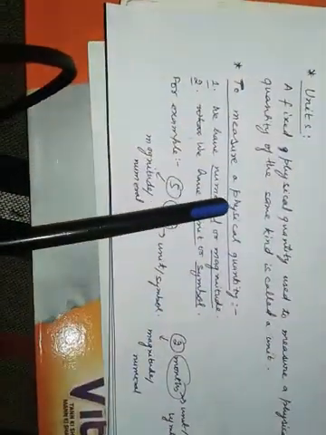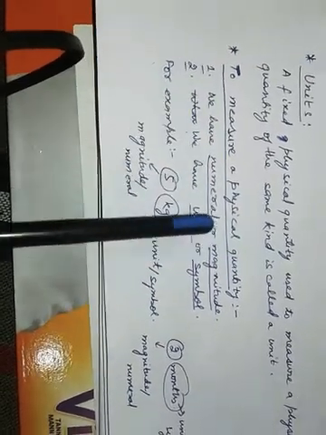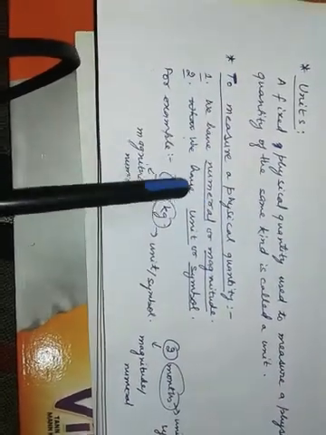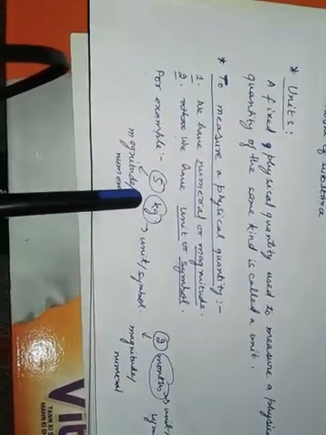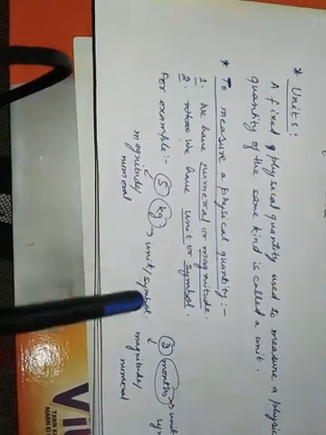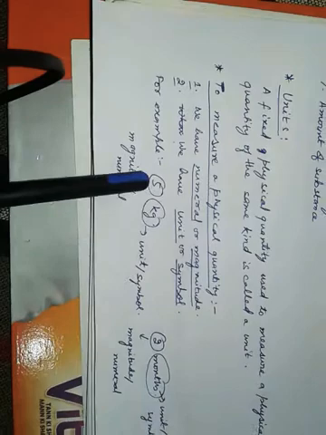Now, to measure a physical quantity, we must have two things: a numerical value or magnitude, and a unit. First we have the magnitude, and second we have the unit. For example, you buy 5 kg of mangoes from a fruit shop. What does this 5 kg tell us?